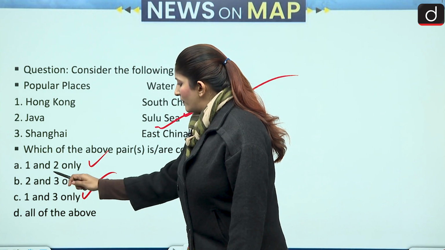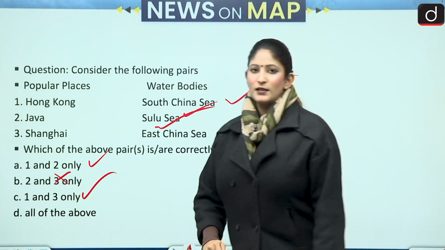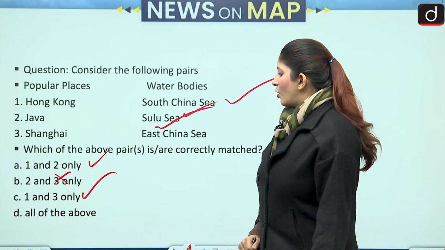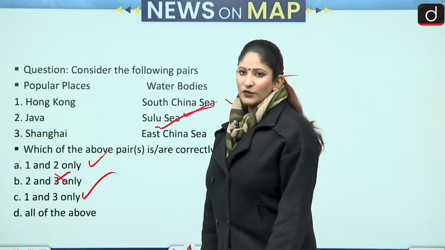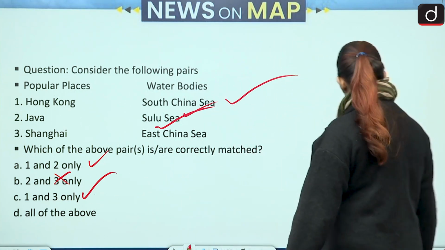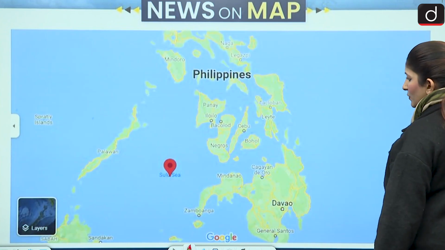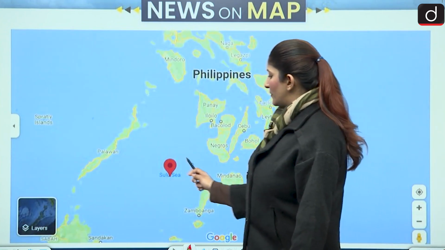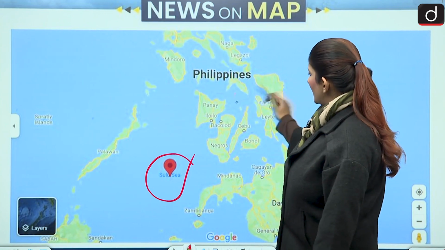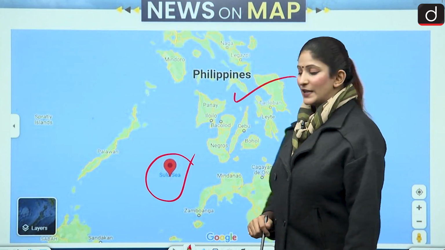Now we have to eliminate the second option, B option. All of the above and 1, 2, 3, we have 3 options left. Java, Sulu Sea. Let's see where Java and Sulu Sea are. Sulu Sea doesn't have Java in place. Okay. So near Philippines, we have Sulu Sea.